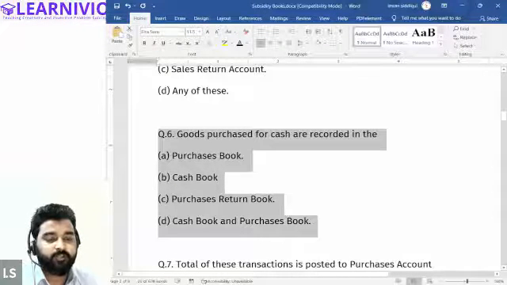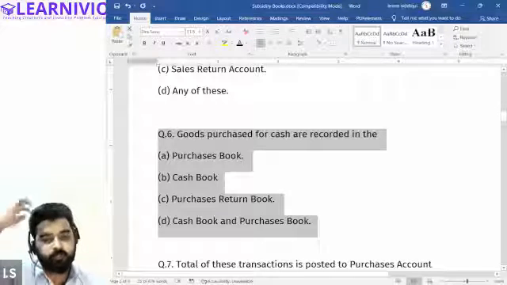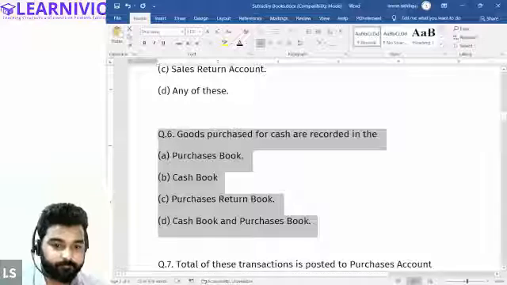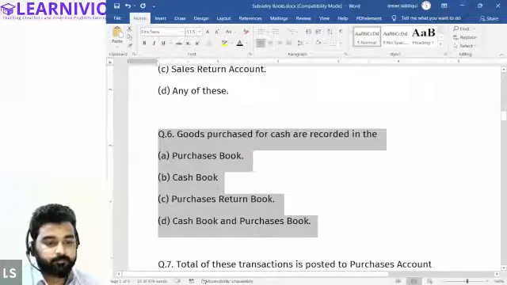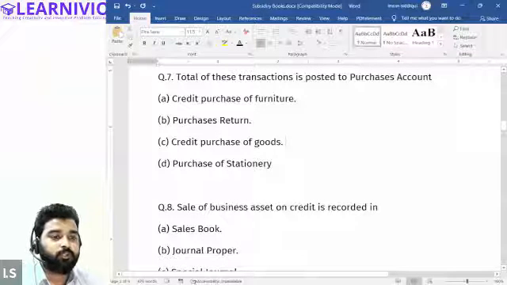Goods purchased for cash are recorded in. Halima will answer this only. Cash book. Okay. All right. And Samiksha? Cash book. Correct.